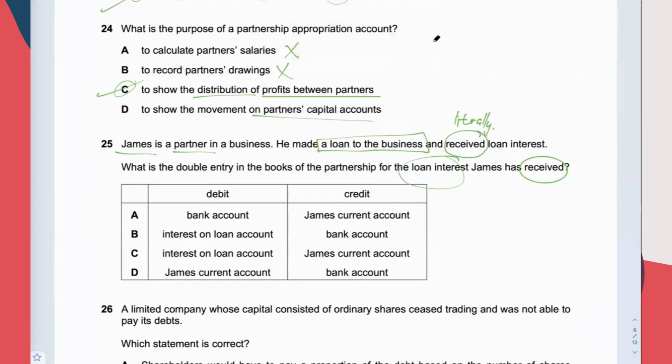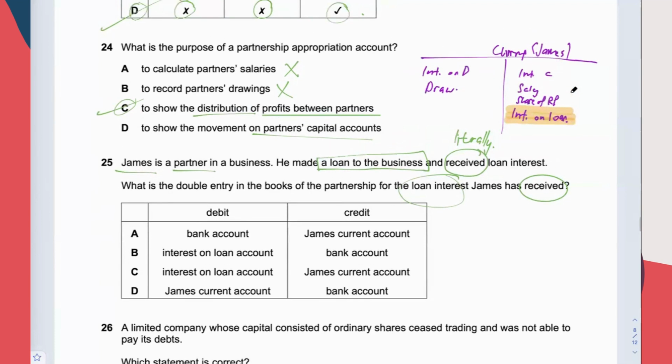Okay. You know, right? When you do the current account, and in this question, it is the current account for James. You know, interest on capital is here. Interest on drawing is here. Drawing is here. You also know that salary to partner is here. You also know that the sharing of residual profit is here. If you have loan to partner, the interest on loan is here. The interest on loan to partner is here.